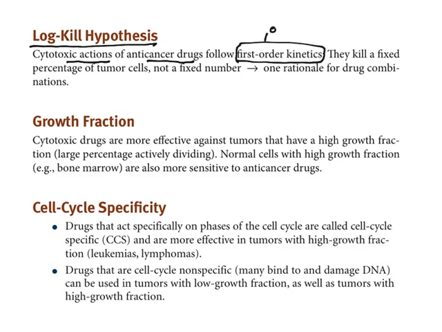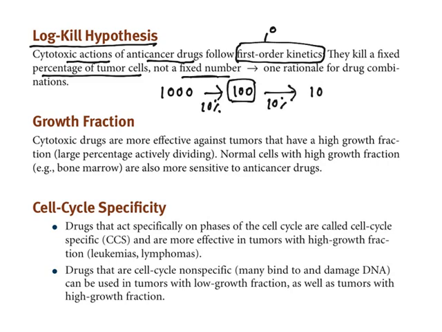What does it mean? They kill a fixed percentage of tumor cells, not a fixed number. Fixed percentage, that means you have 1000 cancer cells and they are converted into 100 cells. That means 900 cells are killed, that means 90% of cells are killed. Again, from this 100, only 10 cells remain because it is killing only a fixed percentage of cells. That means the remaining 90 cells are killed.